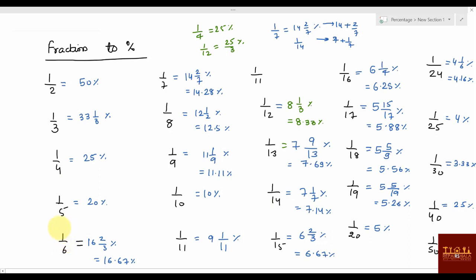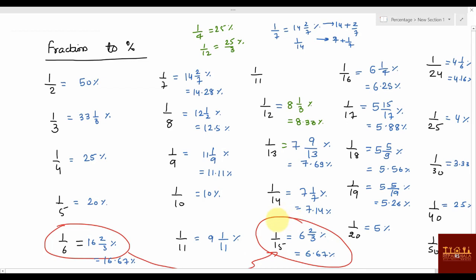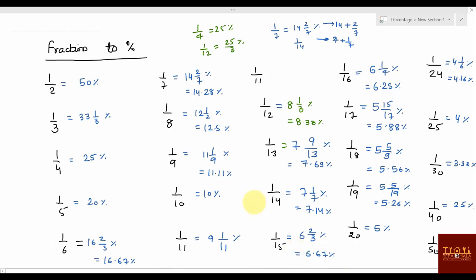I would say first remember 1 by 6, this is 16 2 by 3. If you remove 1, it will become 1 by 6, and 1 by 15 and 1 by 6 are actually related. Yes or no? If you remove just 1, it is related, so that you can understand. Next, 1 by 9 and 1 by 11, they are just vice versa. 1 by 9 here 11, and 1 by 11 here 9. So these two you can remember, right?